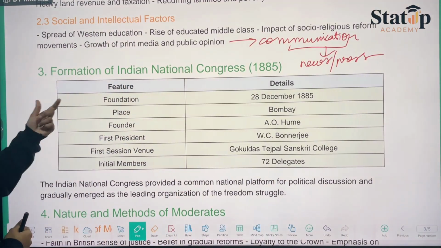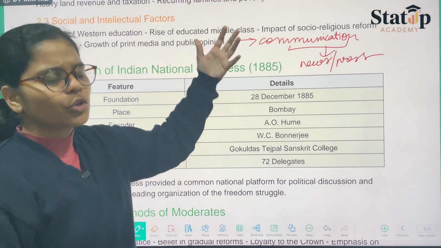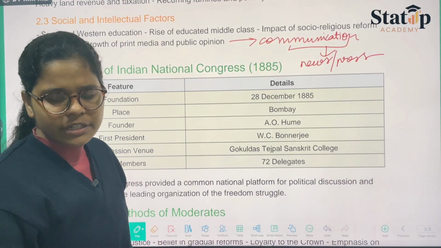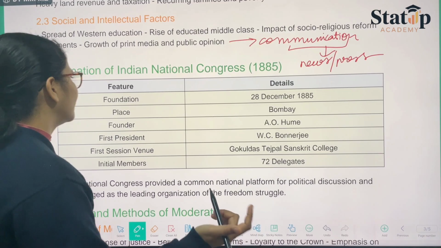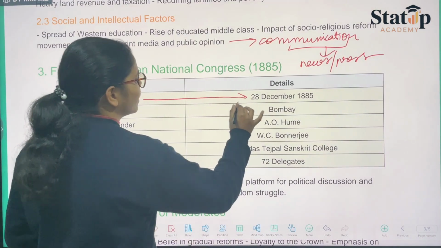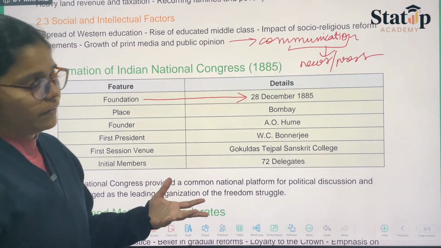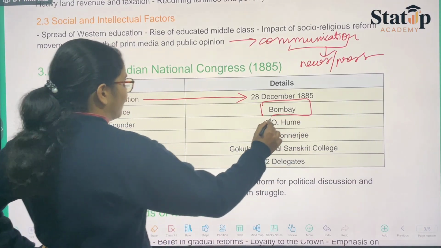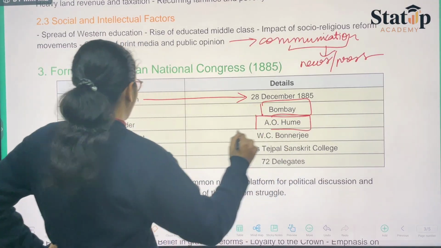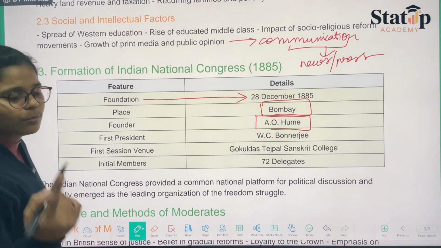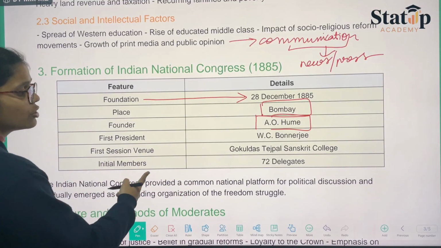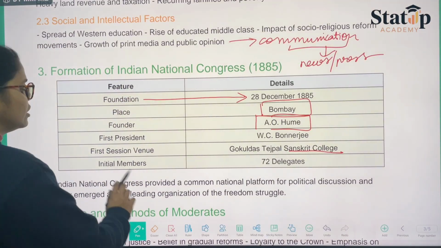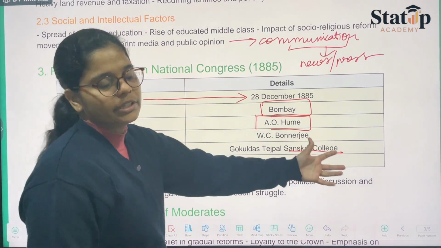Then we have the formation of the Indian National Congress. A question can come directly: who made the Indian National Congress, or when was it formed. So the foundation day is 28 December 1885. Where was it formed? It was formed in Bombay by A.O. Hume, and the first president was W.C. Banerjee. The first session venue was Sanskrit College, and the initial members were 72 delegates.